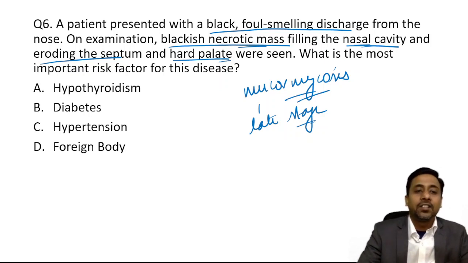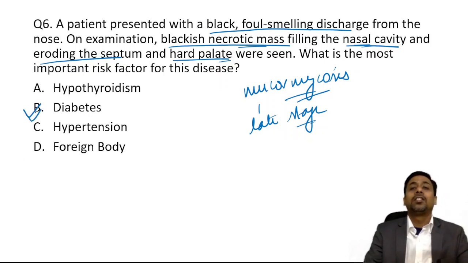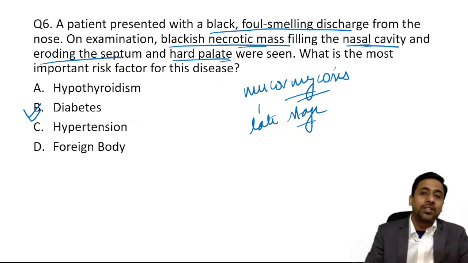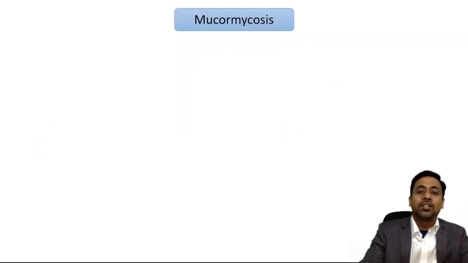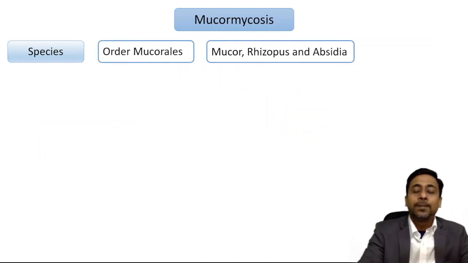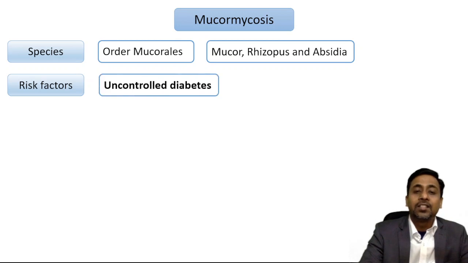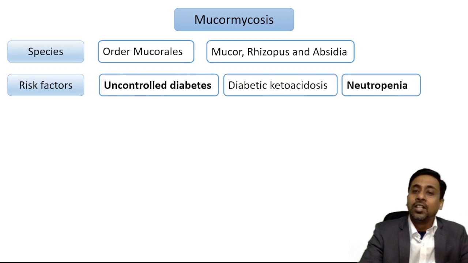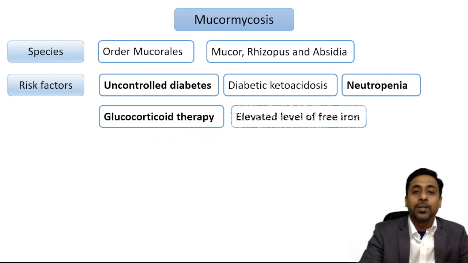And the risk factor for this is diabetes, the hyperglycemia, or the diabetic ketoacidosis. These two are the important reasons for the development of mucormycosis, especially in diabetic patients. So we will see the discussion. Mucormycosis: the species responsible belong to the order Mucorales, and the species commonly responsible are Mucor, Rhizopus and Absidia. The most important risk factors are uncontrolled diabetes, especially diabetic ketoacidosis, neutropenia, glucocorticoid therapy, and elevated levels of free iron.